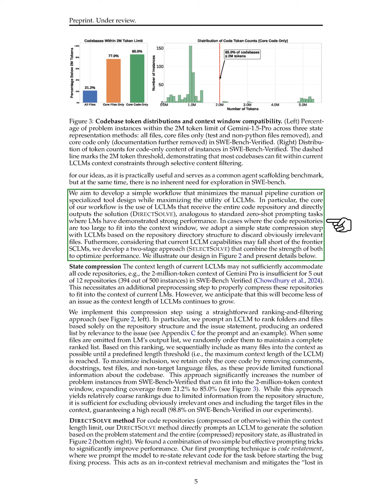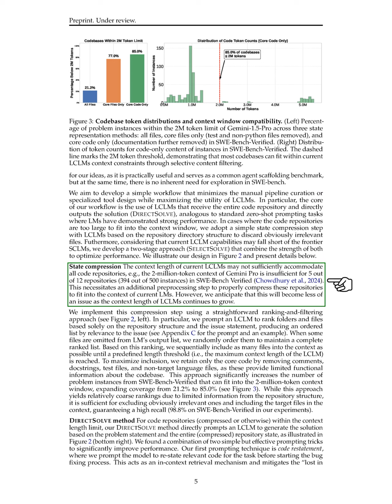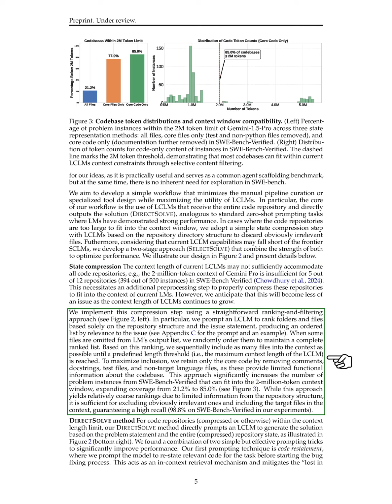The core of our workflow involves using LCLMs to process the entire code repository and directly output solutions, similar to zero-shot prompting tasks. When repositories are too large for the context window, we implement a state compression step based on the directory structure to filter out irrelevant files. We anticipate that as LCLMs improve, this issue will diminish. Our compression method ranks files based on relevance to the issue, allowing us to include as many relevant files as possible within the context limit.